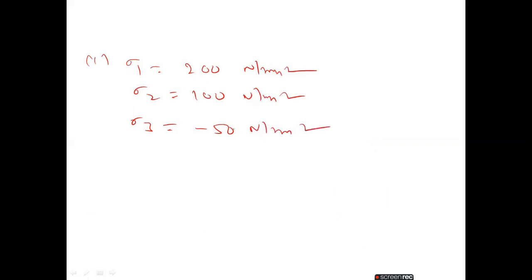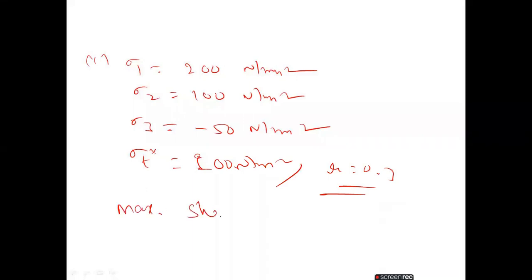If sigma 1 equals 200, sigma 2 equals 100, sigma 3 equals minus 50, all in Newton per mm square, and sigma T star we know already is 200, with mu equal to 0.3, please calculate whether failure of the material will occur or not as per the maximum shear strain energy theory.